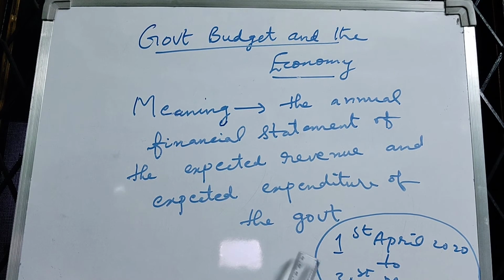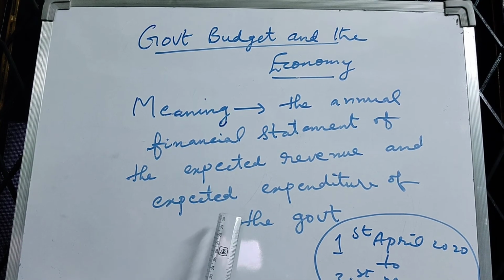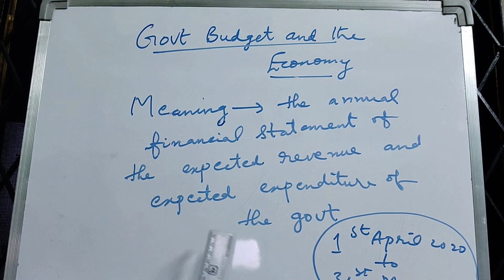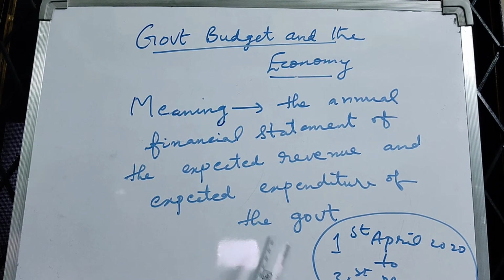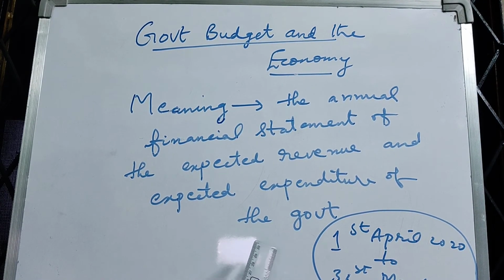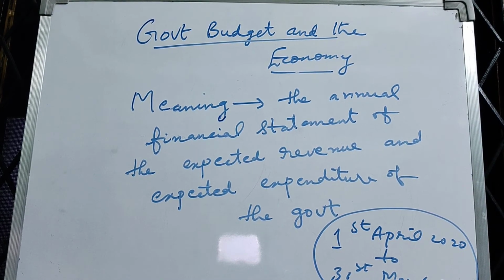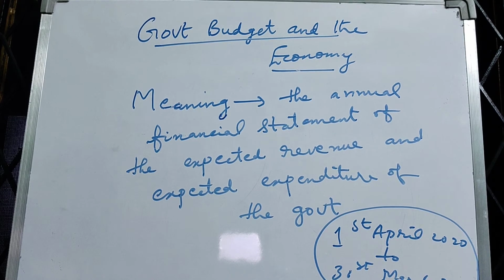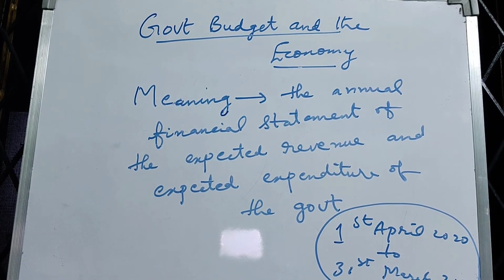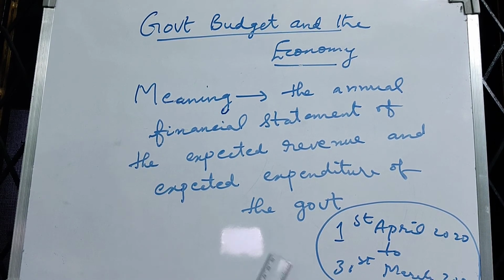In our country, mostly in the first week of February, this budget is presented. The union budget is prepared by the Union Finance Minister. And this budget is first presented in the Lok Sabha, as it is known as a money bill. So every money bill is first presented in the Lok Sabha, and then it goes to the Rajya Sabha for the consent of its members, and after the approval of Rajya Sabha, it goes to the President for his approval.